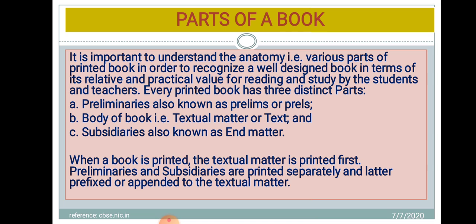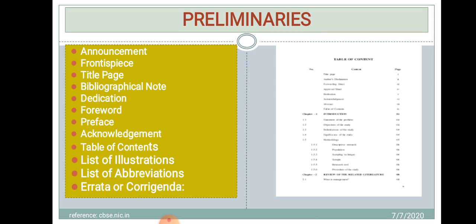When a book is printed, the textual matter is printed first. Preliminaries and subsidiaries are printed separately and later prefixed or appended to the textual matter. Let us talk about the preliminaries. The first item is the announcement. Announcement is basically this: if the author has more publications to his credit, the list of the same is announced on the back of the half title page. Then front piece, it may be photographs, pictures, illustrations relating to the theme of the book.